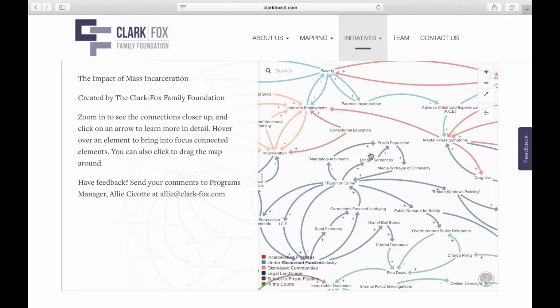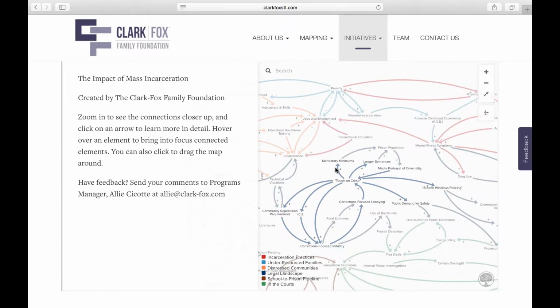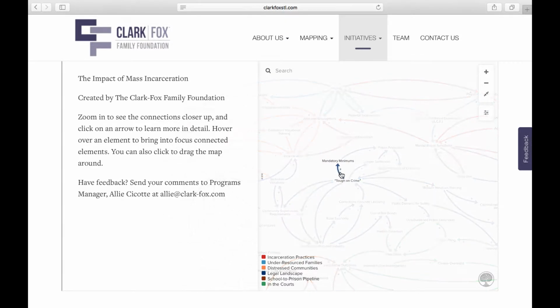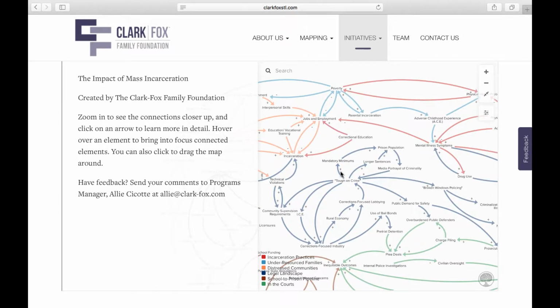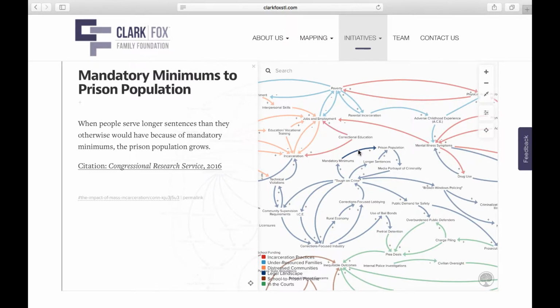We want to look at one loop. Now, the way you read this is that whatever is at the bottom of an arrow impacts what's at the top of the arrow with a negative or positive relationship. And so if we were to think about mandatory sentences, by clicking on this, you would see that it increases prison populations.